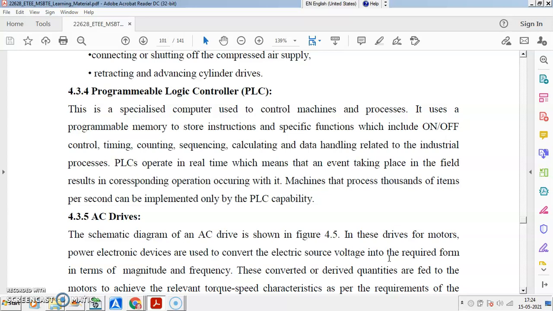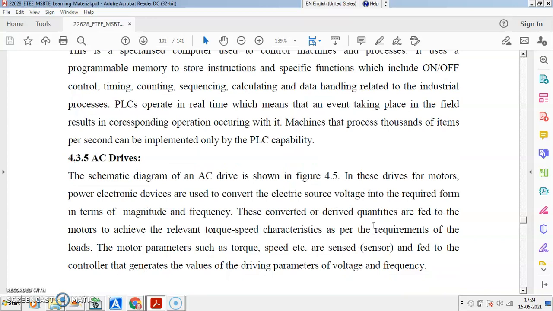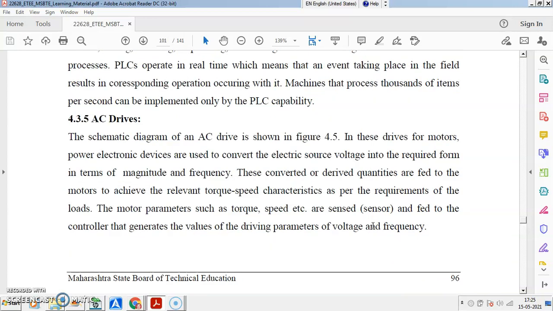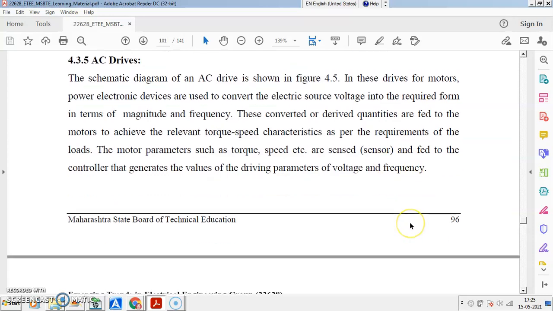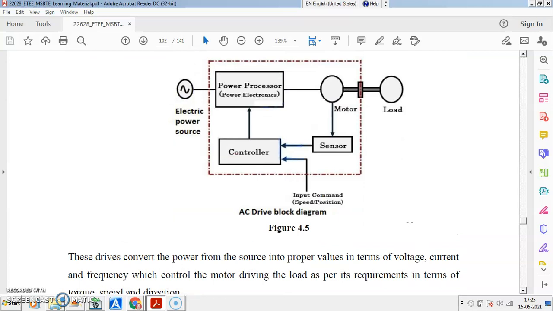Then you may have drives, variable frequency drives like AC drives, for changing the frequency smoothly. You know that when we change the frequency of supply, the speed also changes. So as per the relevant torque-speed characteristics required, you can have the VFD setting. AC drives you can have. You may have the sensor for speed. If you want to increase, the AC drive may automatically be programmed. If you want to decrease, you can do accordingly with the speed sensor. So that can be controlled. Okay.